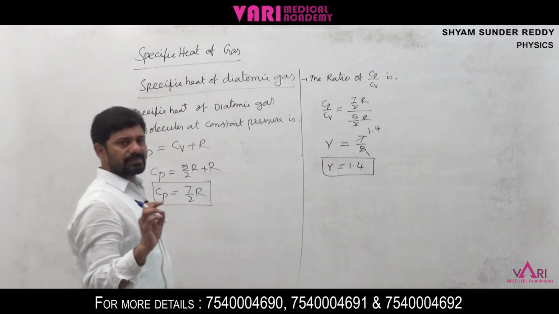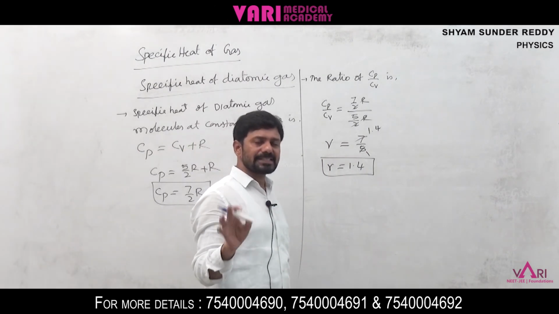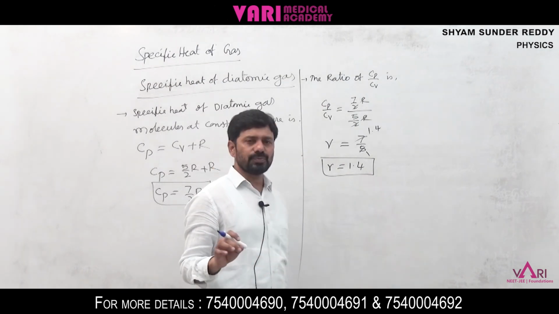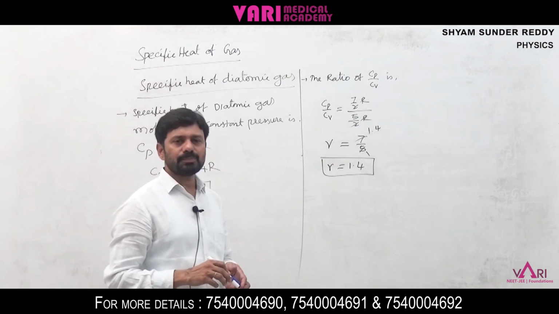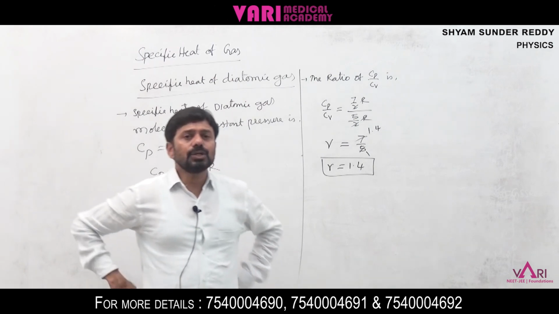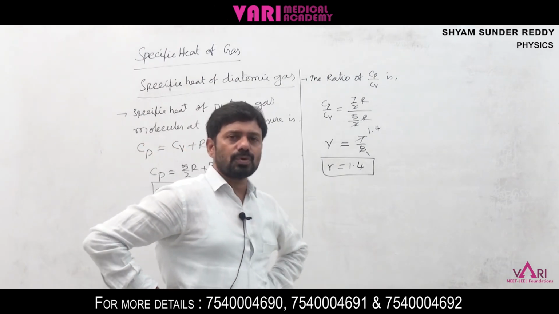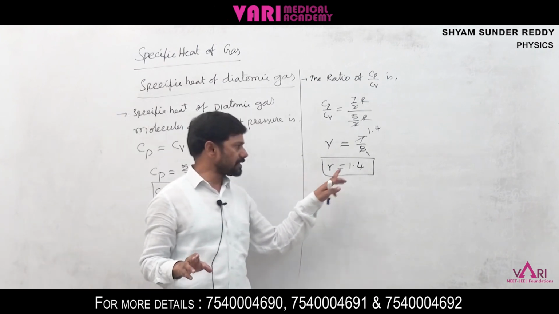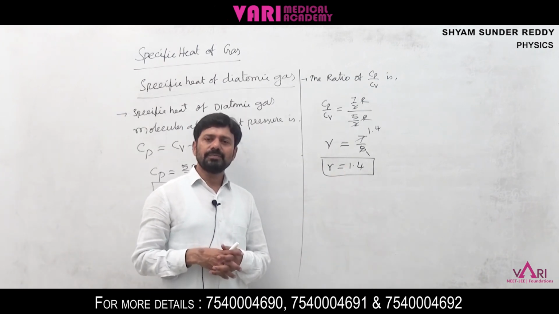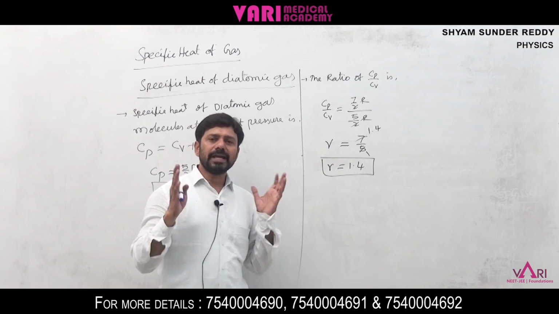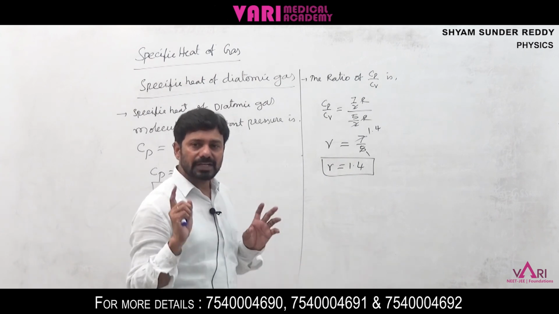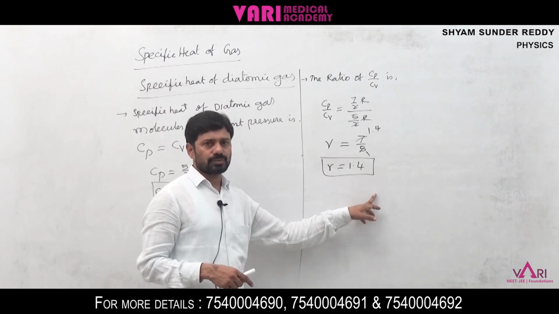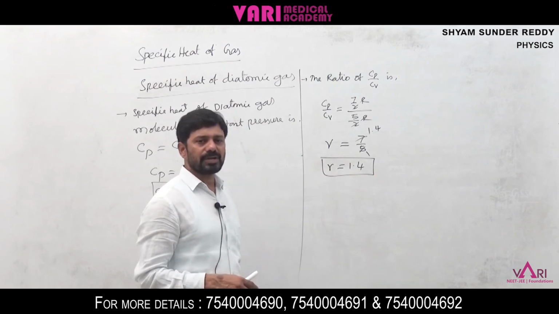For monoatomic gas molecules, it is 1.67. For diatomic gas molecules, it is 1.4. At room temperature, gamma is equal to 1.67 for monoatomic gas molecules, and at room temperature gamma is equal to 1.4 for diatomic gas molecules.